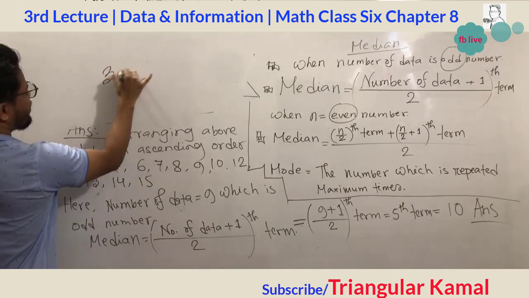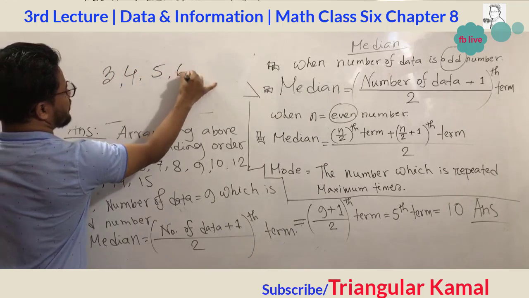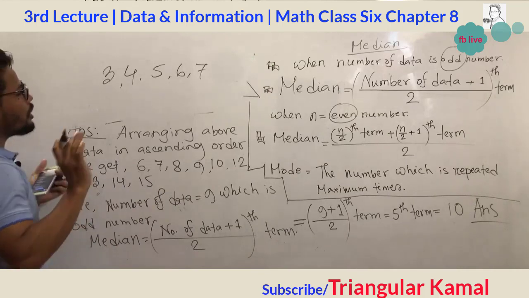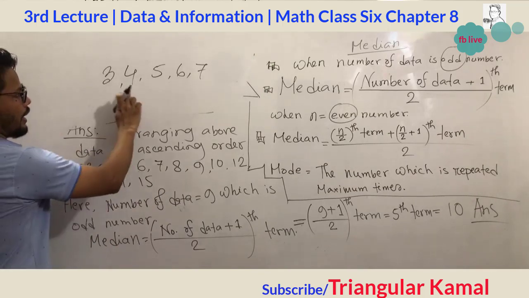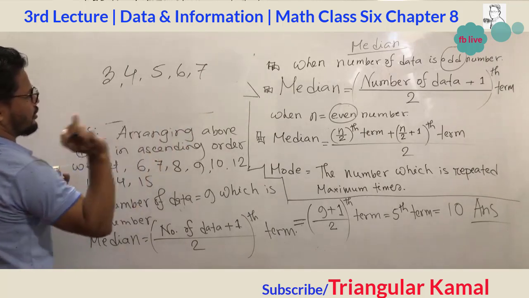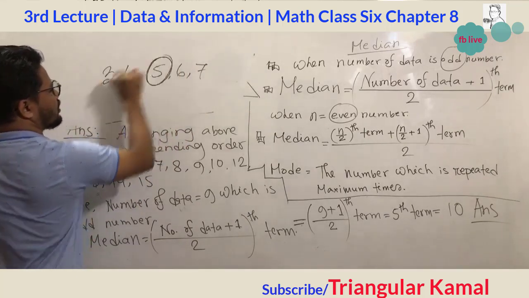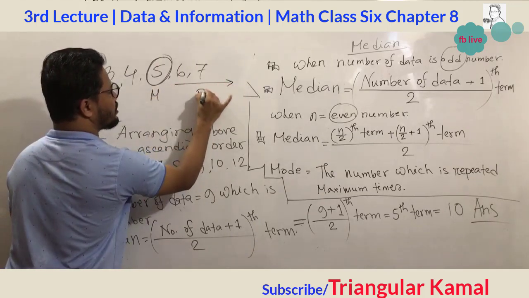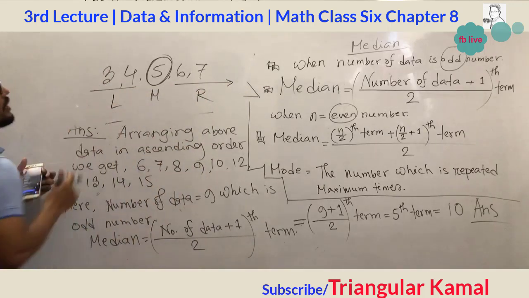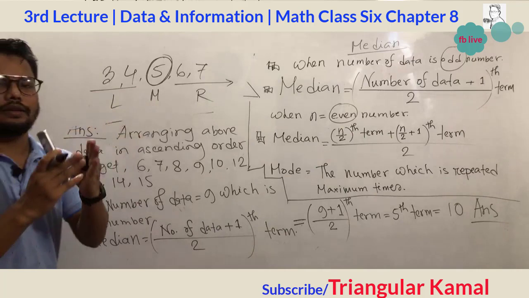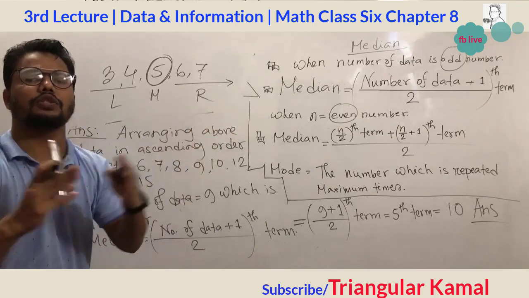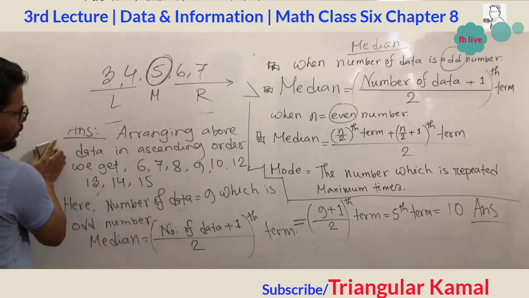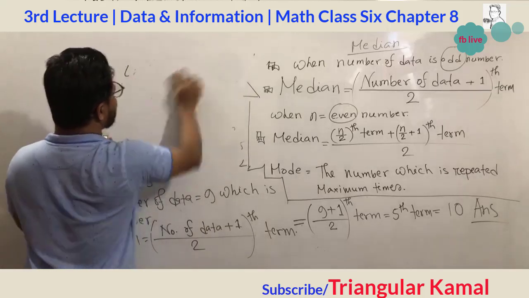3, 4, 5, 6, 7. Which one is the median? These are all in ascending order. That's why this one is the median. If you consider this one as the median, on the right side you see two data, and on the left side you also see two data. That's why median basically divides the number of data into two equal parts. But now give attention to the next one. I think it's clear to all of you. We will practice another one.